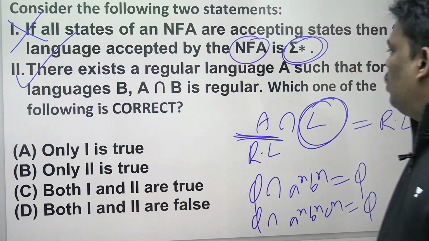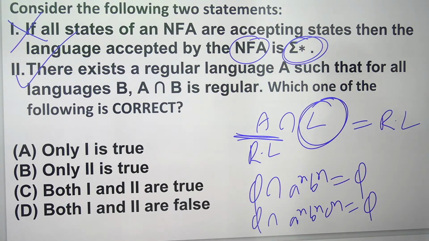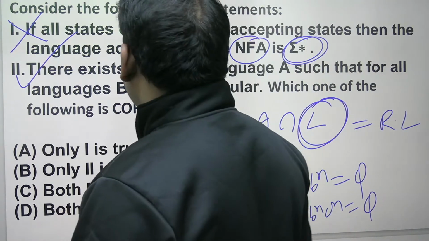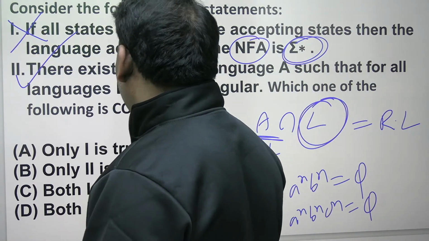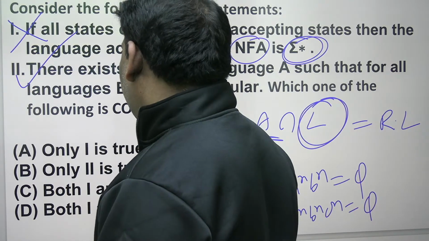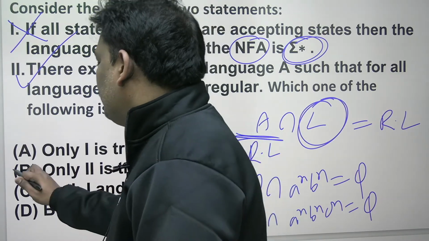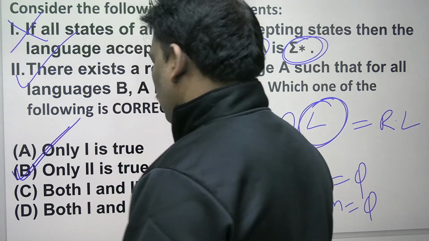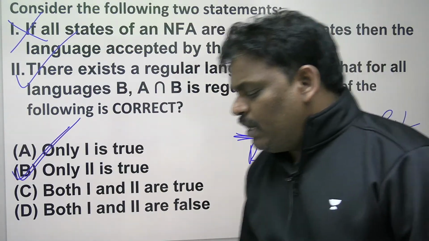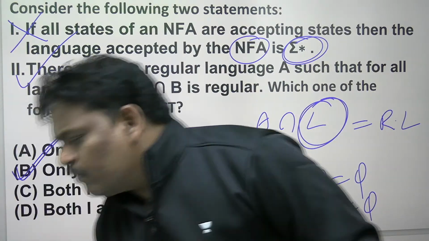There exists a regular language A such that for all languages B, A intersection B is a regular language. Which one of the following is correct? What is the answer? 1 is wrong, 2 is true. Only 2 is true. I think B is the answer. If anyone has a doubt, please let me know.